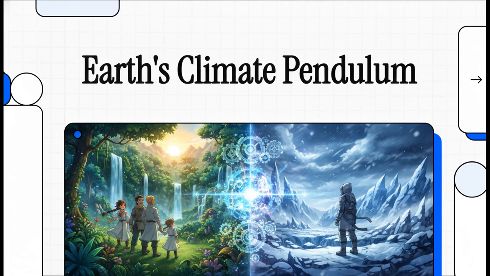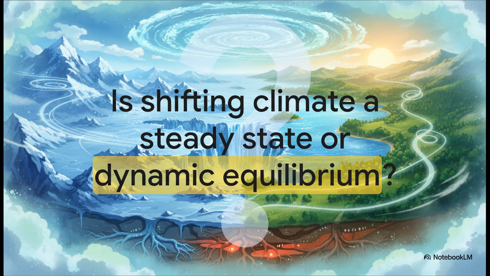We're basically looking at the ultimate cause and effect chain of planetary climate. But before we trace the ultimate power scaling of Earth's climate, we really need to ask ourselves a crucial exam question just to lock into that systems-level mindset. Does a massive shift from a cold glacial period to a warm interglacial period represent a steady state, or is it a dynamic equilibrium? Keep that in the back of your mind as we explore exactly how our planet balances its stores and flows of water and carbon over frankly unimaginable timescales.